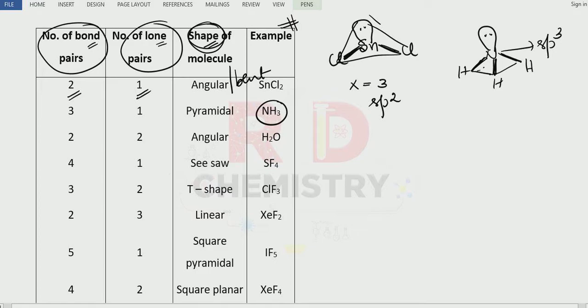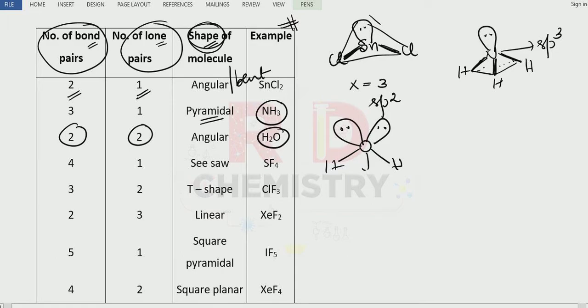We connect them together, and we get a pyramidal shape. Next, water. Water has two bond pairs and two lone pairs, so it has an angular, bent shape with two lone pairs of electrons. It is also sp3 hybridized.